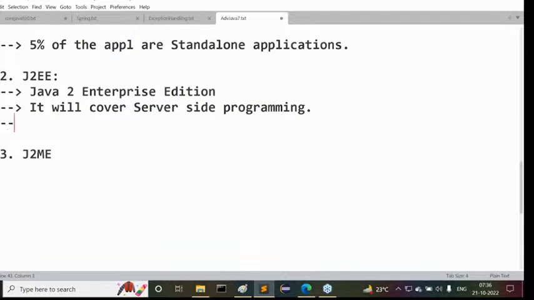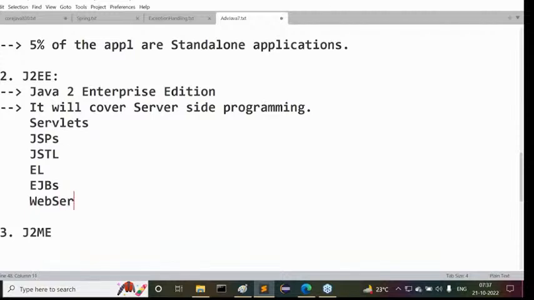What exactly is server side programming? What content is it able to cover here? Servlets is one of the main concepts inside J2EE. That is one thing. Next one is JSPs, Java Server Pages. After that, JSTL, JSP Standard Tag Library. Next one is EL, Expression Language. After that, EJBs, Enterprise Java Beans.